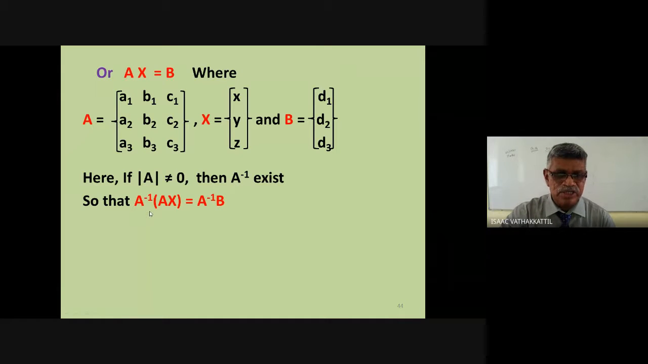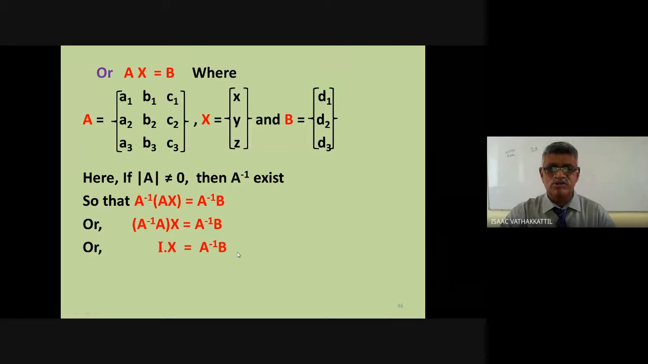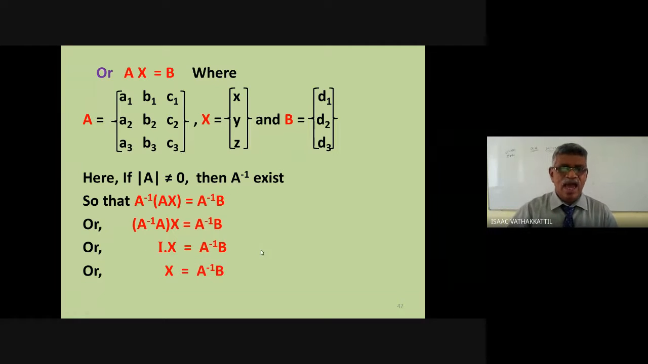Matrix multiplication is associative. So that is A inverse A into X equal to A inverse B. What is A inverse A? Identity matrix. I X equal to A inverse B. But what is I X? X. X equal to A inverse B. X is the column of variables. We got the values of X equal to A inverse B. No need of any other solution.